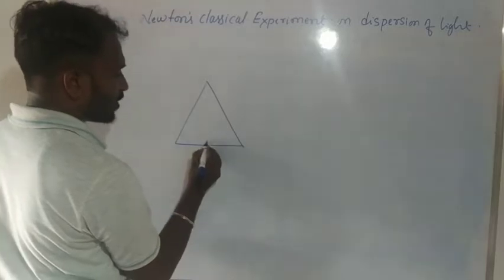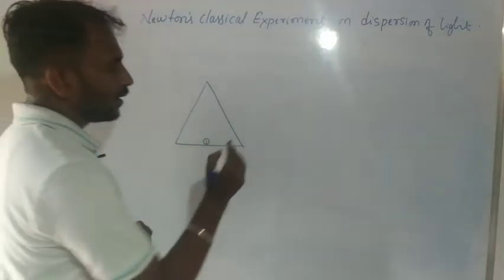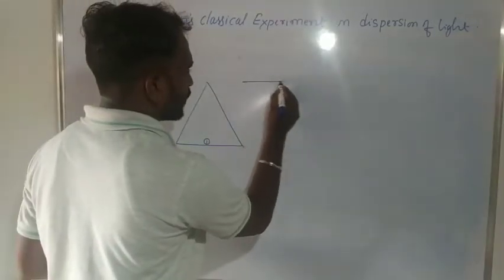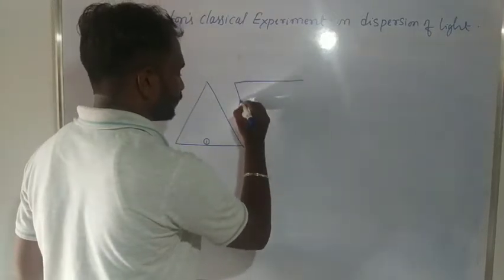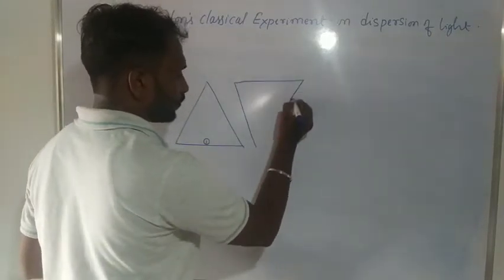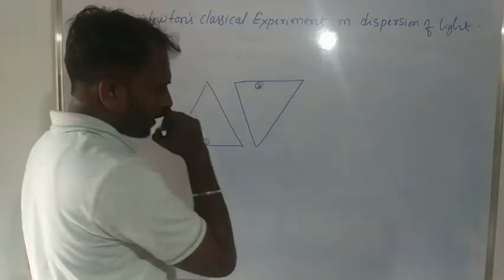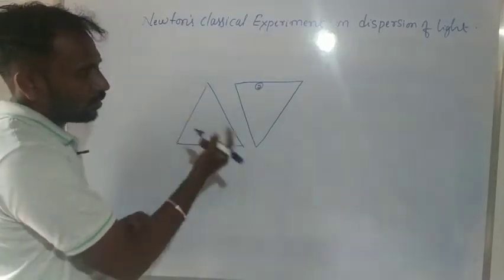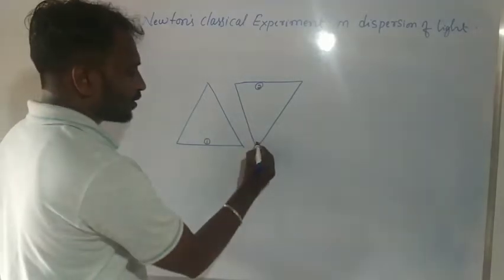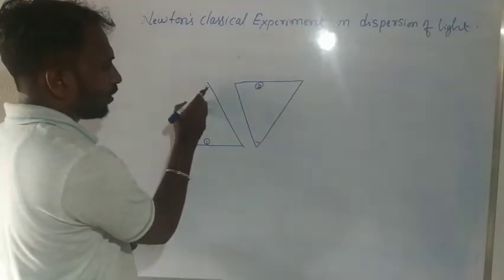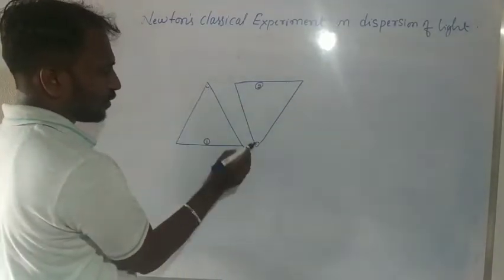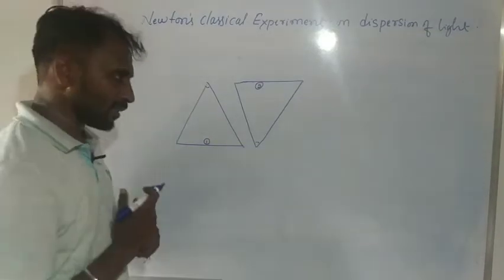So this one is the first prism and this one is the second prism. These two are opposite in angle. This one is the angle of the first prism, and this one is the angle of the second prism.